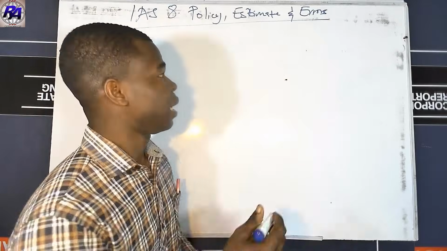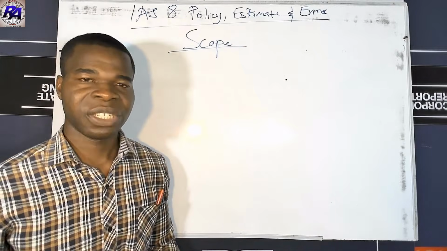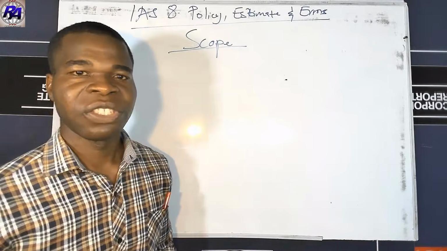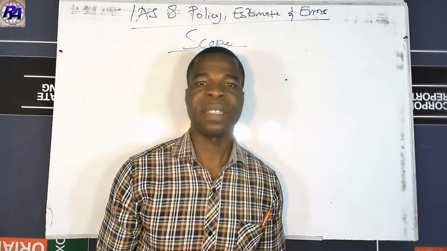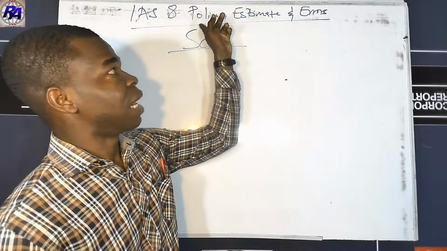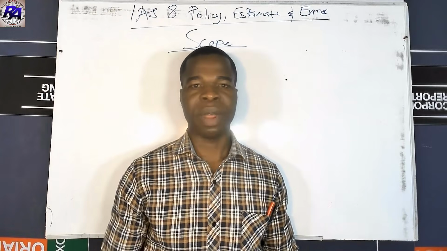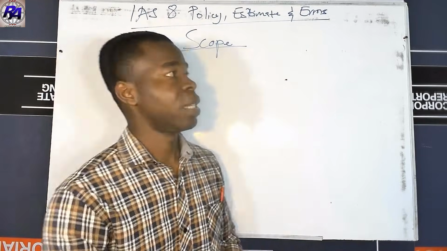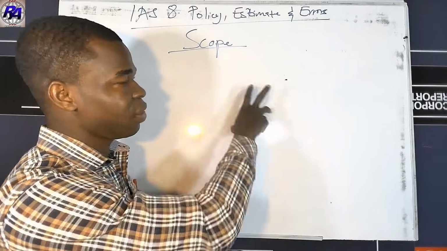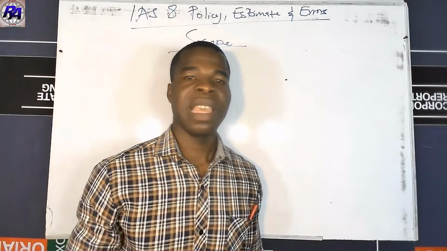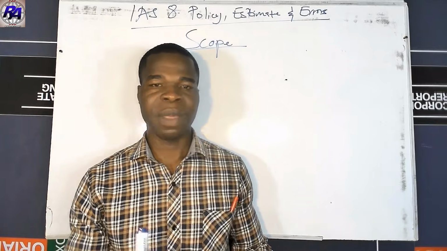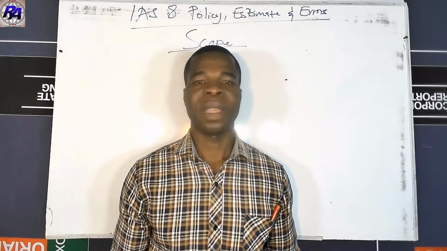Again, the scope applies to the selection and application of accounting policies, changes in accounting estimates, and then how to correct prior period errors. That is basically the scope. So it applies to anything that pertains to changes in what? A policy.